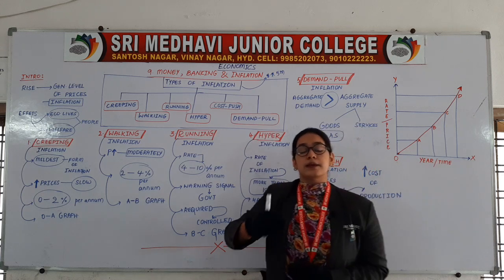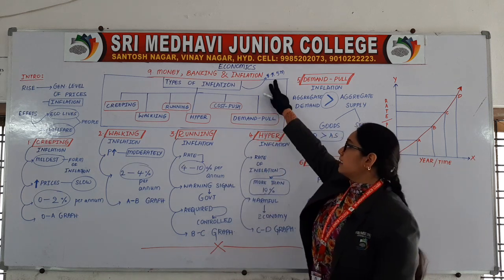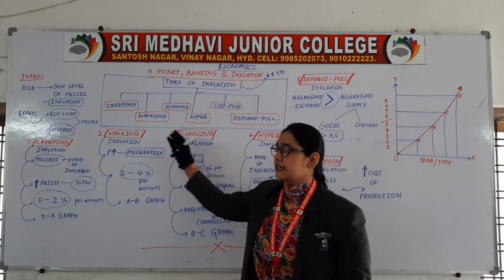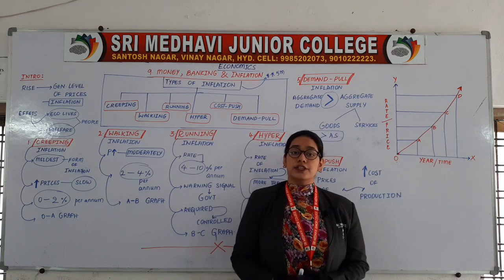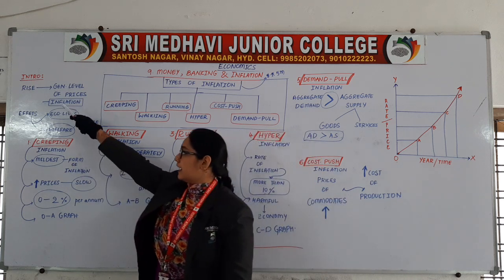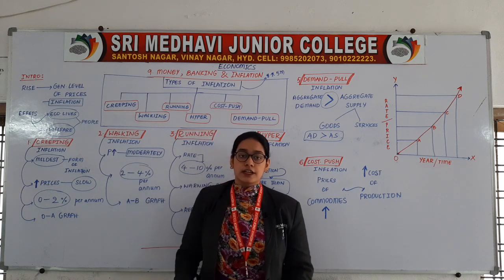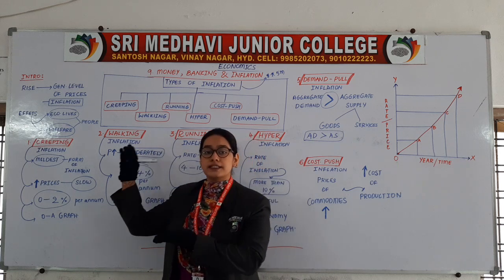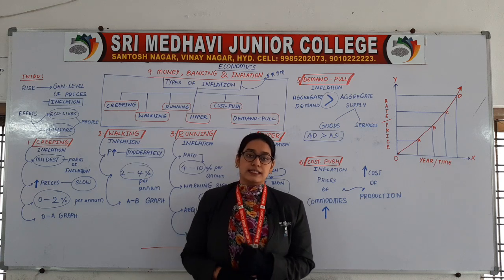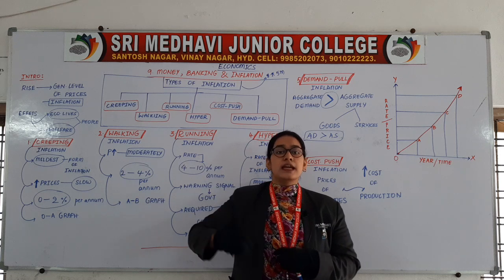What are the various types of inflation we are going to discuss in today's class, which is probably an important question for 5 marks. So before starting various types of inflation, let us know the meaning of inflation. A rise in general prices is known as inflation. A rise in the general level of prices of any commodity is called inflation. General price level means the prices which we are paying in our day-to-day life.